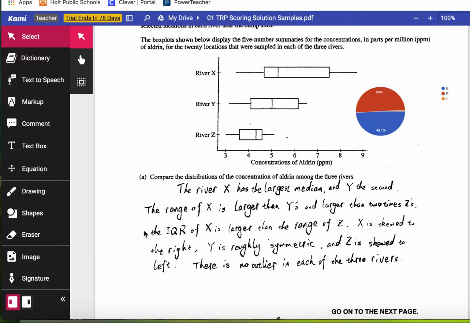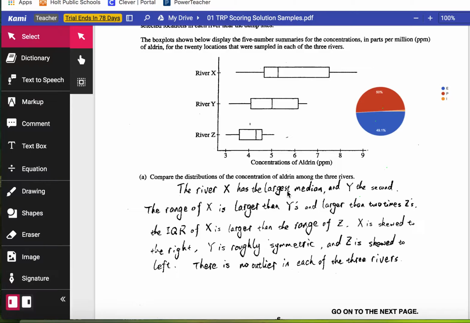And then the next part of the sentence is that IQR of X is larger than the range of Z. So IQR is the gap between the boxes, basically. So Q1 is here, Q3 is here. This middle 50%, that's what the IQR is. You can easily get a visual of it in a box plot. So the middle 50% is the largest for river X, and it's the smallest for river Z. And that's basically what this particular sentence says, the IQR of X is larger than the range of Z. And that's fine. It's not wrong. Again, you don't need to go into all this detail.